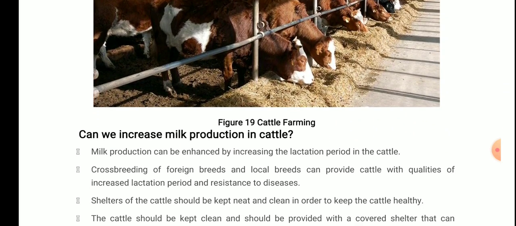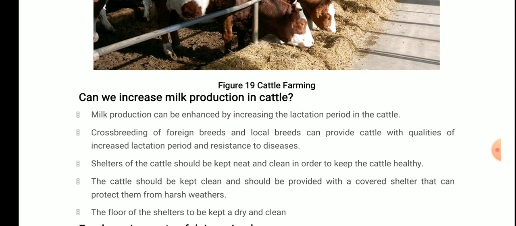Now, a very important question is, can we increase milk production in cattle? Milk production can be enhanced by increasing the lactation period in the cattle. Second, crossbreeding of foreign breeds and local breeds can provide cattle with qualities of increased lactation period and resistance to diseases. Now, what is lactation period? The period in which the cattle produce milk is the lactation period. So if the period is increased, then definitely the milk production will be increased. And crossbreeding with foreign breeds and local breeds.